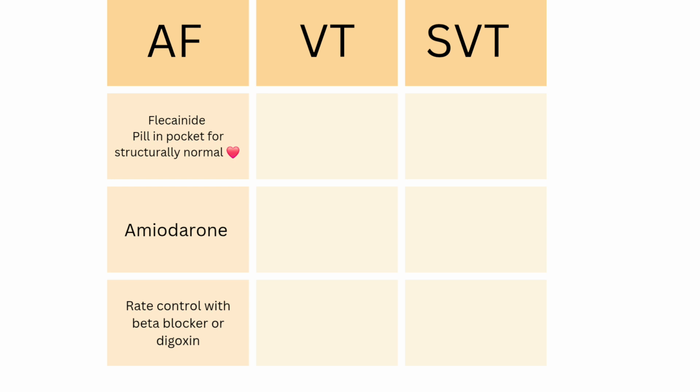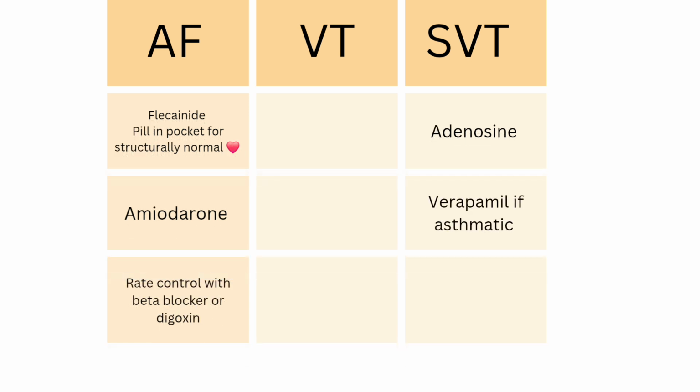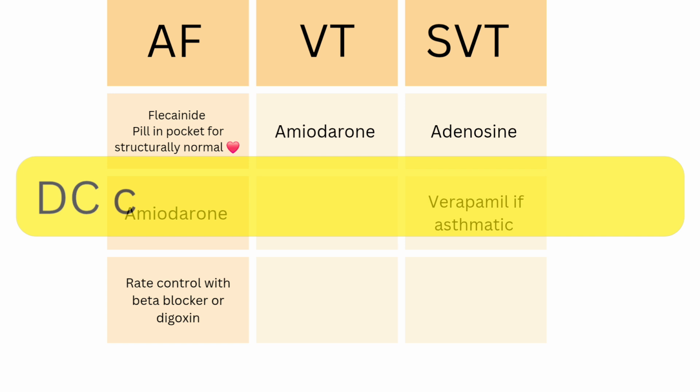In SVT, you go for adenosine. Again, if there is history of asthma, go for verapamil. In VT, you go for amiodarone. But if the patient is unstable in any of these cases, go for shock.